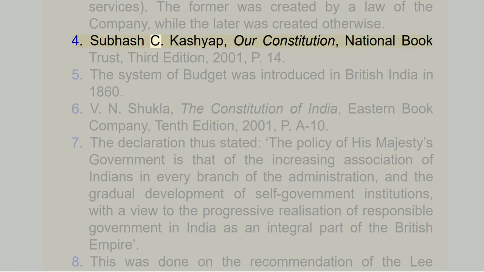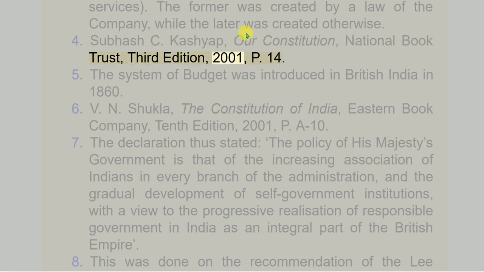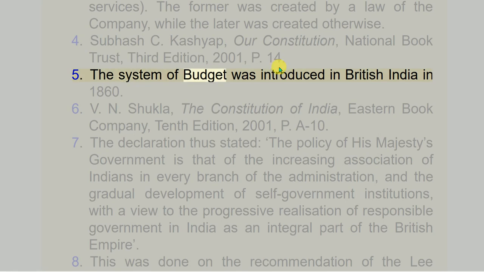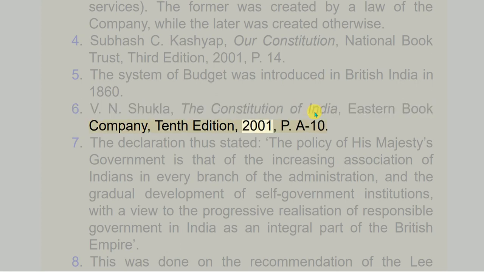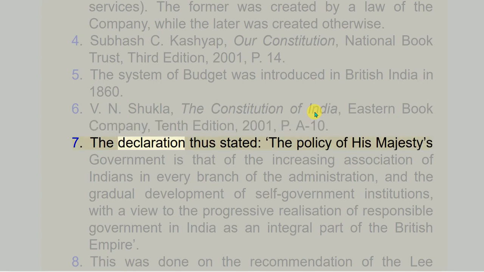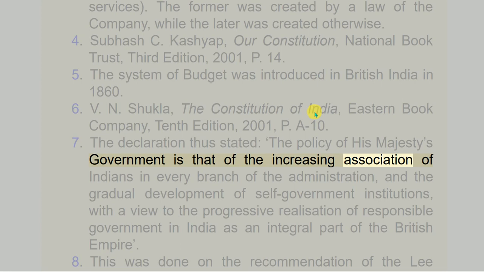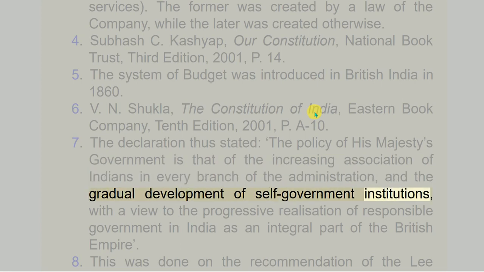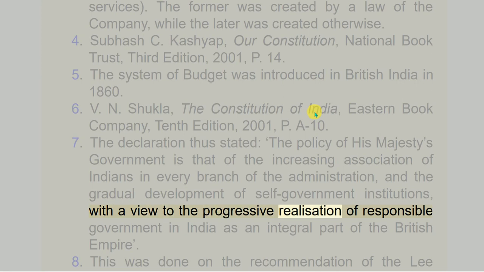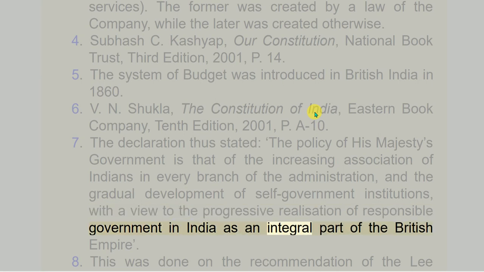4. Subhash C. Kashyap, Our Constitution, National Book Trust, 3rd edition, 2001, p. 14. 5. The system of budget was introduced in British India in 1860. 6. V. N. Shukla, The Constitution of India, Eastern Book Company, 10th edition, 2001, p. A-10. 7. The declaration thus stated, the policy of His Majesty's government is that of the increasing association of Indians in every branch of the administration, and the gradual development of self-governing institutions, with a view to the progressive realization of responsible government in India as an integral part of the British Empire.